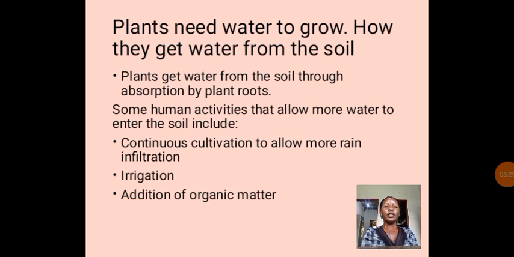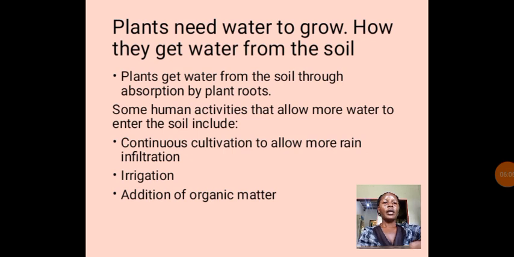And then another activity is irrigation. When you irrigate the soil, you are allowing it to get more water. Then we have addition of organic matter. This organic matter will also help in breaking down those hard particles of the soil. They will easily break down and form those pore spaces that will allow water to pass through. So all those are some of the activities that will allow more water into the soil.